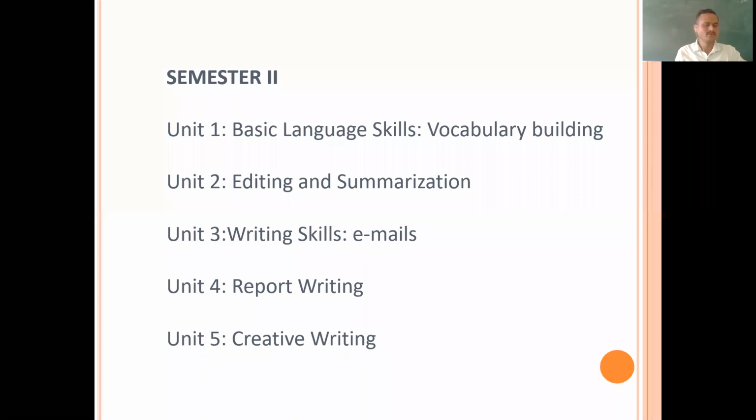Today, we will see the introduction of our syllabus, Communication Skill in English, Semester 2, FY BA. Now, in this semester, you have 5 units titled Basic Language Skills, Vocabulary Building, Editing and Summarization, Writing Skills, basically email writings, how to write sponsorship email, thank you email, inquiry email, invitation email, report writing, and creative writing. So let us study each unit in detail.